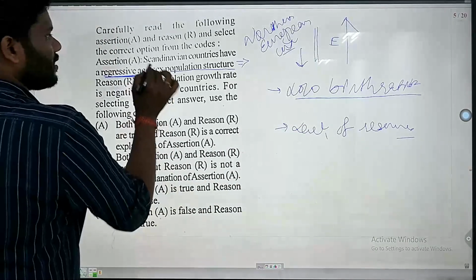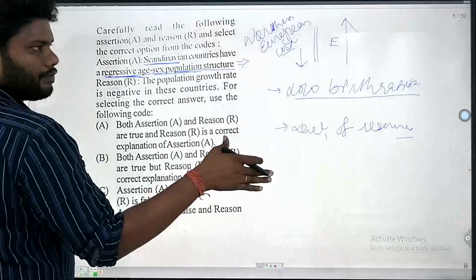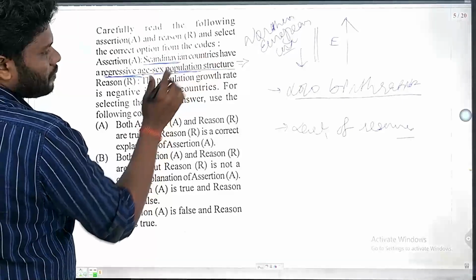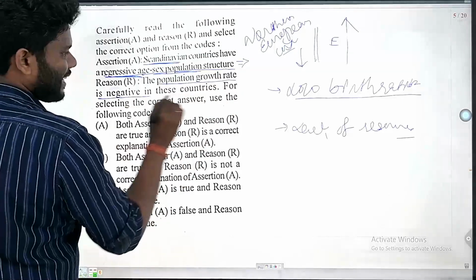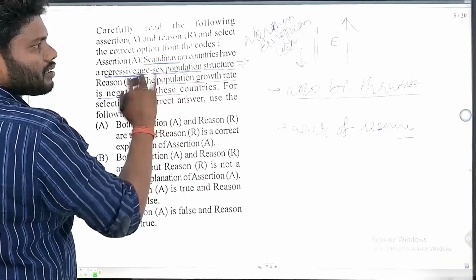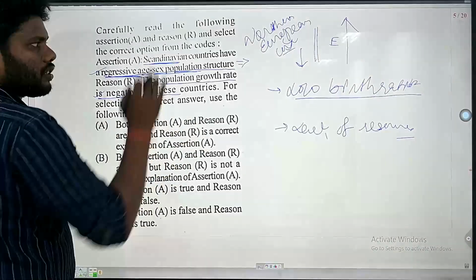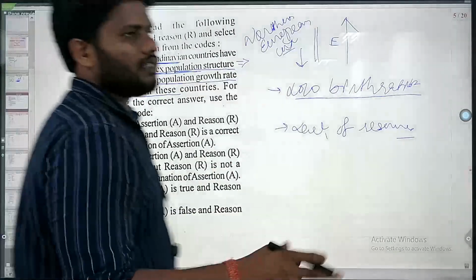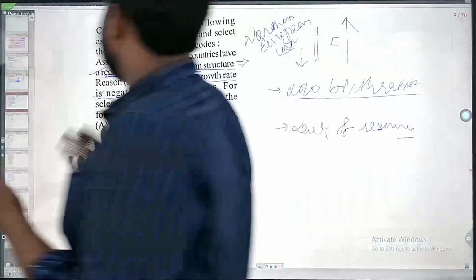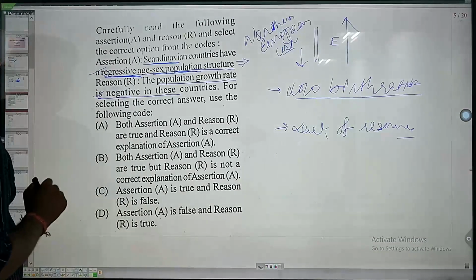Now, the question here is, this is becoming lower, the structure is lower. Is it the problem, or is this cause because the population growth rate is negative? Yes, population growth rate is negative, but this is not because the age-sex ratio is higher. So both the statements are correct, but the actual reason is that in those regions the agricultural land is very less. So the actual problem lies with the availability of resources.